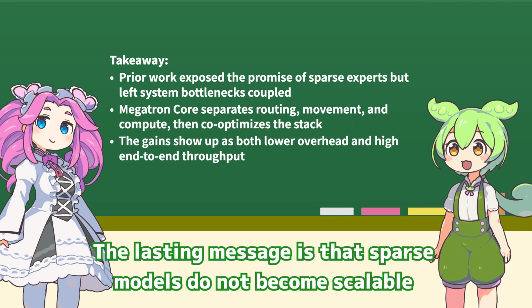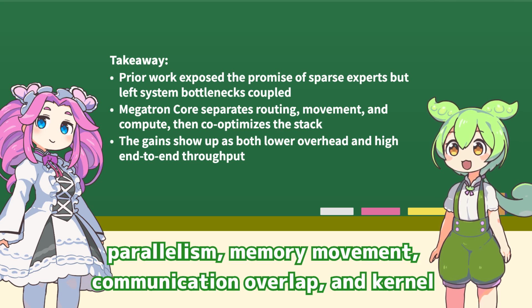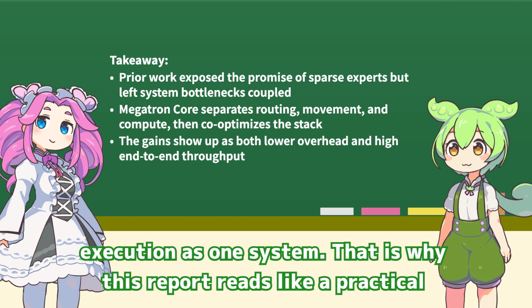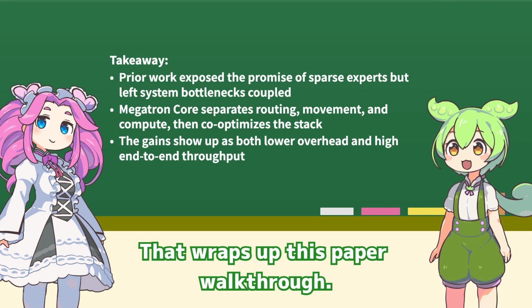The lasting message is that sparse models do not become scalable automatically. Megatron Core only gets there by co-designing routing, parallelism, memory movement, communication overlap, and kernel execution as one system. That is why this report reads like a practical training blueprint. That wraps up this paper walkthrough.